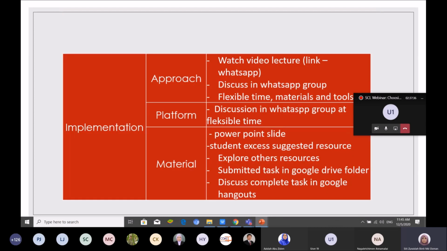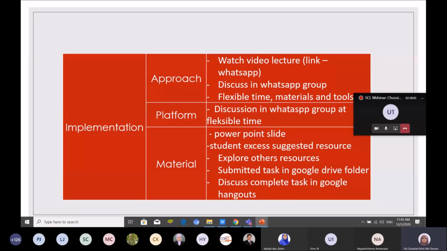Next, implementation. For implementation, we have approach, platform and material. Implementation is your own design, what you want your student to do. I want my student to watch the video lecture. I give the link in WhatsApp and discuss in the WhatsApp group. Have flexible time, material and tools. Maksudnya, the student has flexible time for material and tools. They can explore any material and any tools.